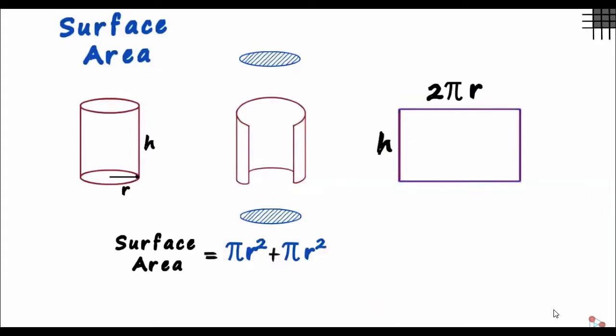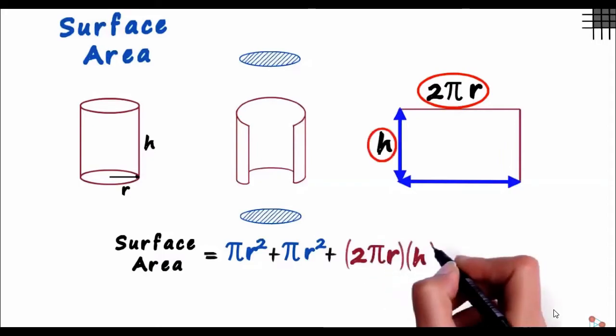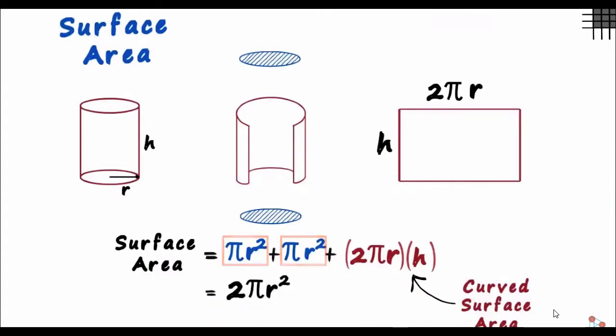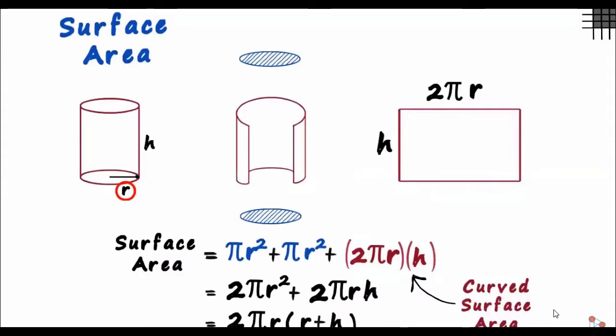And the area of this rectangle will be length multiplied by breadth, which will be 2 pi r multiplied by h. This 2 pi r h is actually the curved surface area of this cylinder. Adding these like terms, we get 2 pi r squared and we write 2 pi r h as is. 2 pi r is common to both the terms. So we write the final formula as 2 pi r multiplied by r plus h. If we are given the radius of the base and the height of the cylinder, using this formula, we can find out its total surface area.